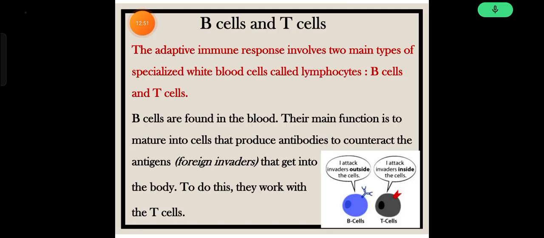Okay, then B cells and T cells. The adaptive immune response involves two main types of specialized white blood cells called lymphocytes: B cells and T cells. B cells are found in the blood. Their main function is to mature into cells that produce antibodies to target the antigens, foreign invaders that get into the body. To do this, they work with T cells. B cells attack invaders outside the cell, and T cells attack invaders inside the cells.